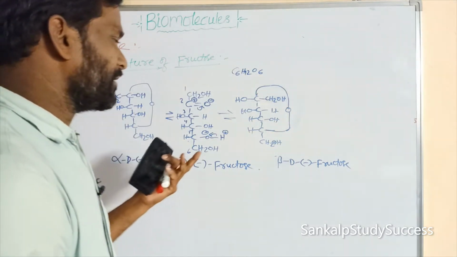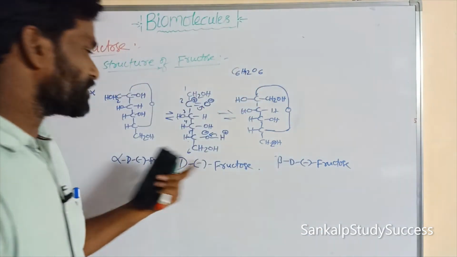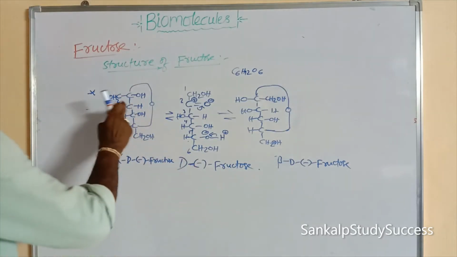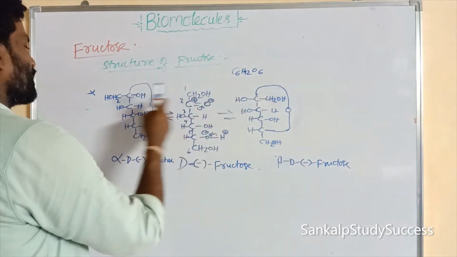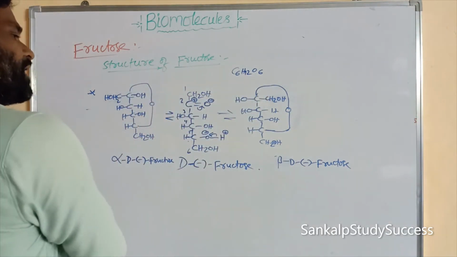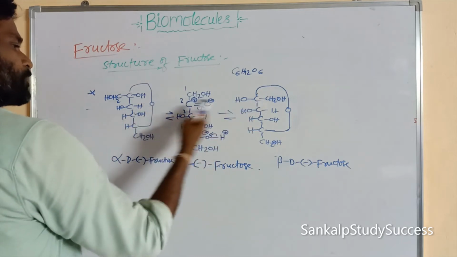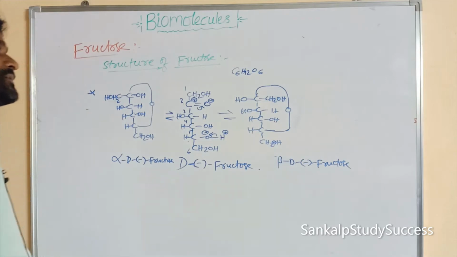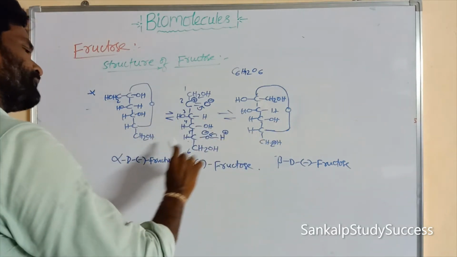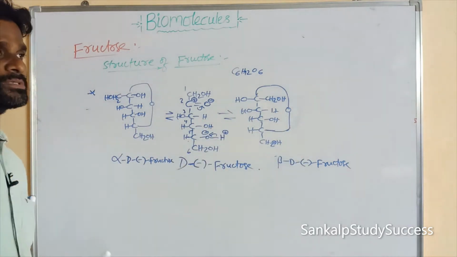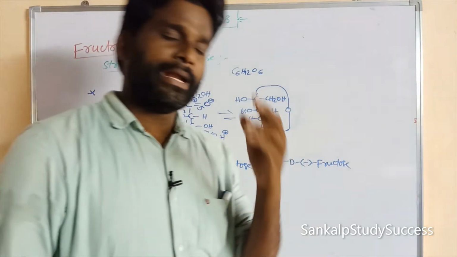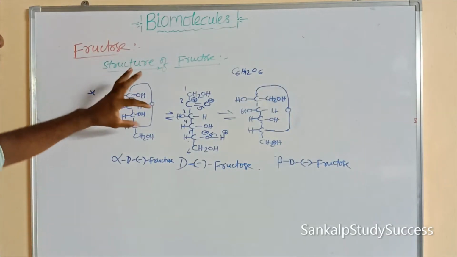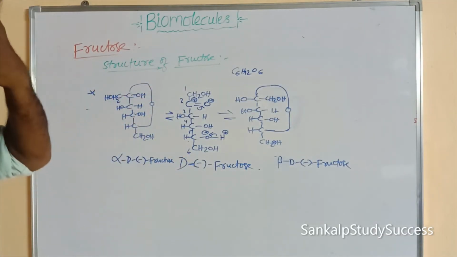Alpha glucose and alpha fructose and beta fructose are not enantiomers, because these two are not mirror images and not superimposable. So the two isomers, like the alpha form of fructose and the beta form of fructose, are not superimposable and not mirror images of each other. These two isomers are not enantiomers.